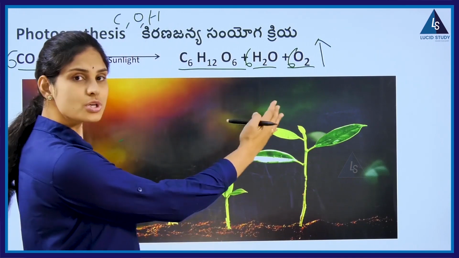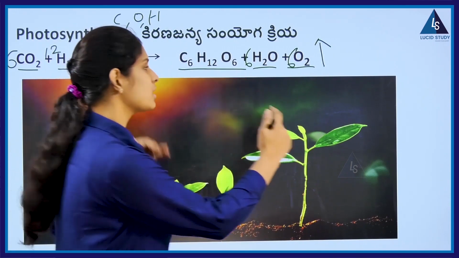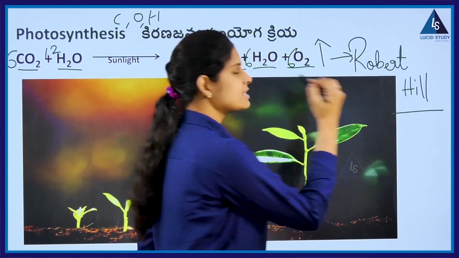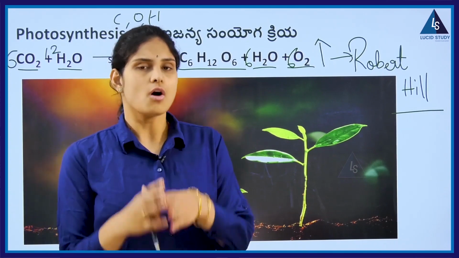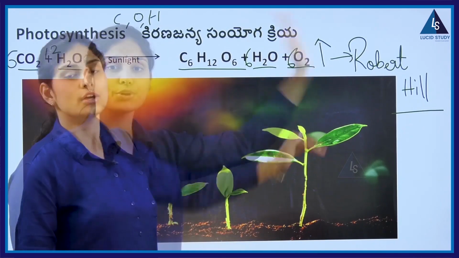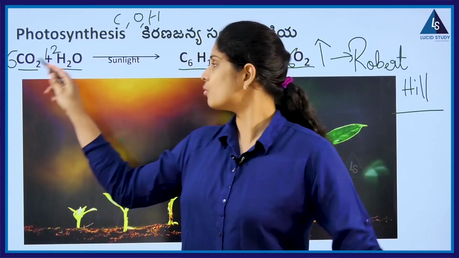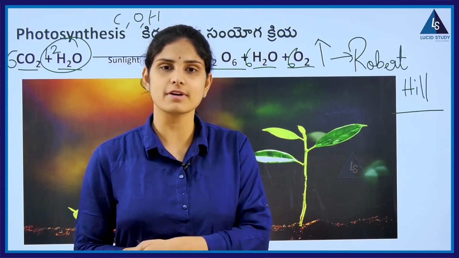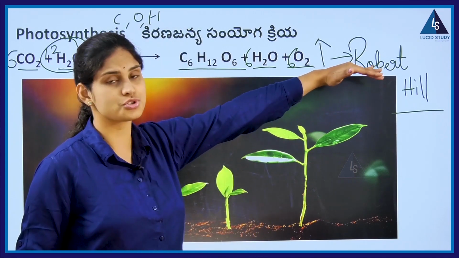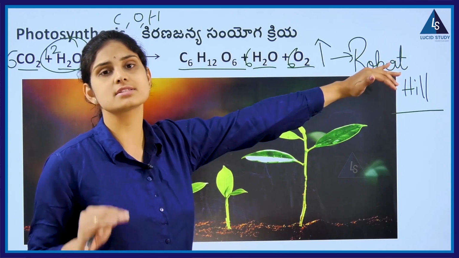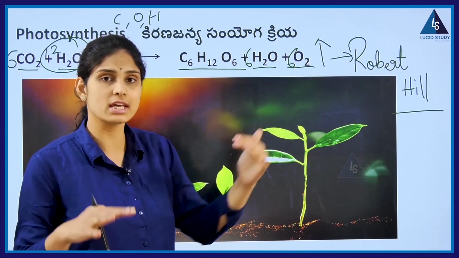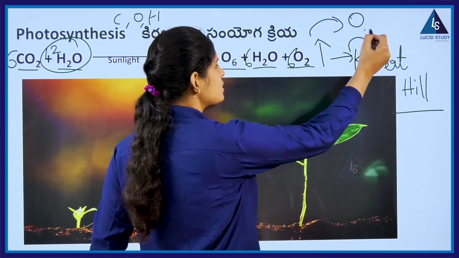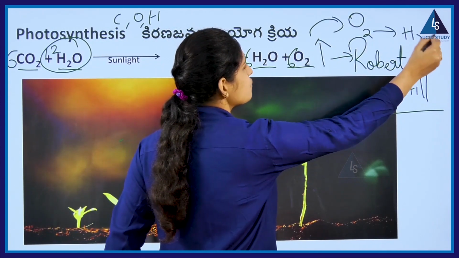So this equation was given by whom? Yes, Robert Hill. Robert Hill proposed this by saying that the oxygen molecule is released due to the involvement of water. If there is a replacement with hydrogen sulfide, sulfur is released, but it should not be done because plants contain chlorophyll and they take in carbon dioxide to release oxygen. So it was said that oxygen is due to the presence of water.